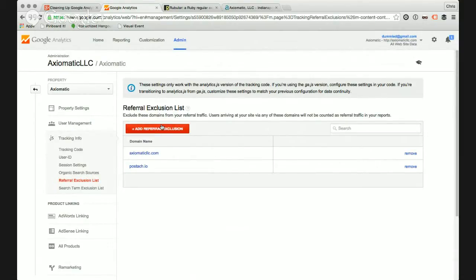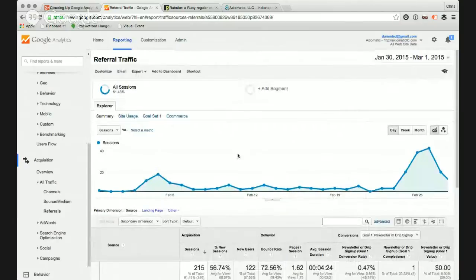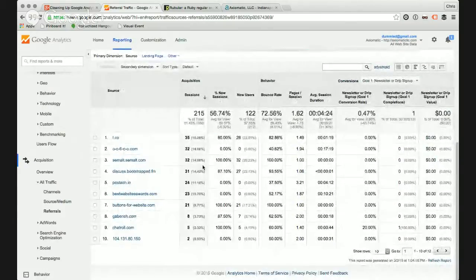Again, with almost anything in Google Analytics, and it's a little nutty, any changes you make, like for instance, if you set up a new goal, if you set up a new view, if you set up new filters, all that sort of thing, it's only going to take effect for the traffic you have going forward. It's not going to backfill. It's not going to back adjust any data that's already captured. So something to keep in mind. Back to reporting and back to referrals. What else do we have here?